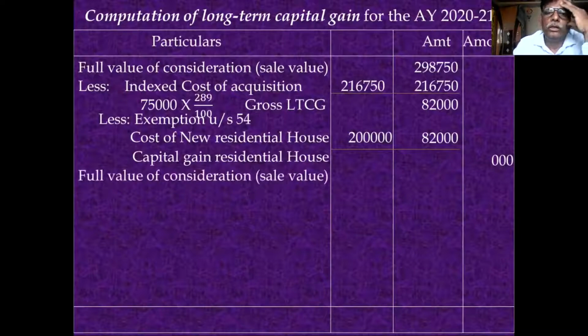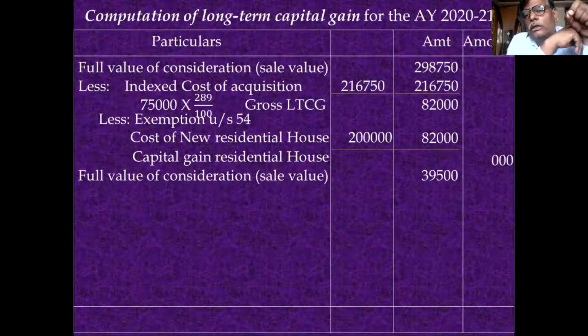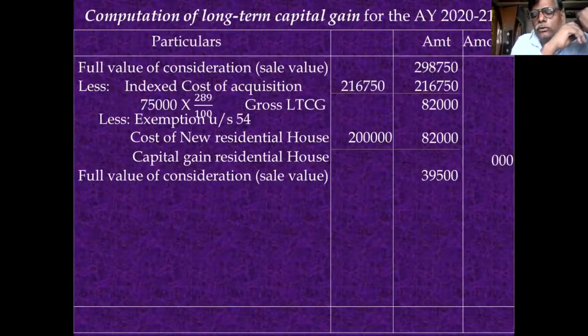Then come to the second one. Full value of consideration is 39,500. From this you deduct the selling expense. I forgot to deduct it, remember. You deduct the selling expense of 200, and your answer is 39,300, the net consideration.